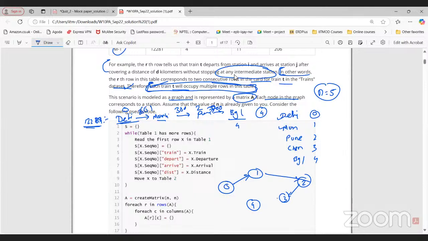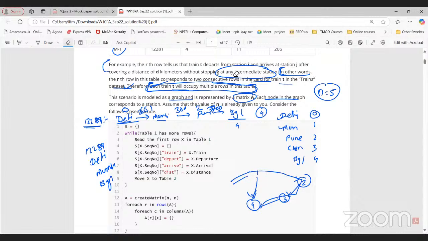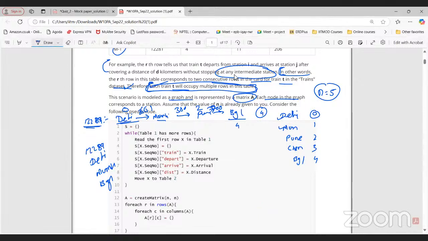So directly 3, 2, 4. So 3 to 4. And let's say we have one more train, 12289, going through Delhi, then Mumbai, and directly Bangalore. That will go through 0 to 1, then from Mumbai to Bangalore, so 1 to 4 directly. This represents the route of that particular train, and this represents the route of the first train. So that is the graph given to us. Here we have just considered n equals 5, five stations. Okay, so let's consider that particular graph.